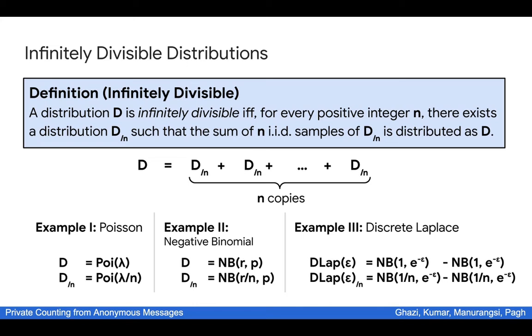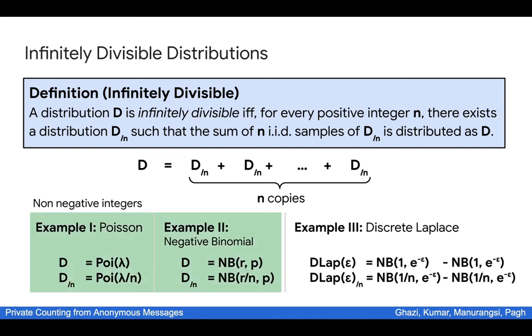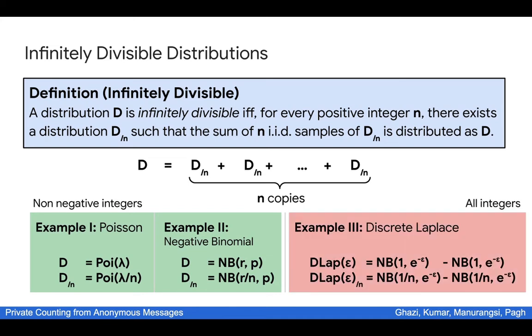It's not too important in this talk what exactly these distributions are, but one thing I would like to note here is that the Poisson and negative binomial distributions are distributions over non-negative integers. On the other hand, the discrete Laplace distributions are over all integers, meaning that they can also take negative values. It will be clear in the next slide why this distinction is important.